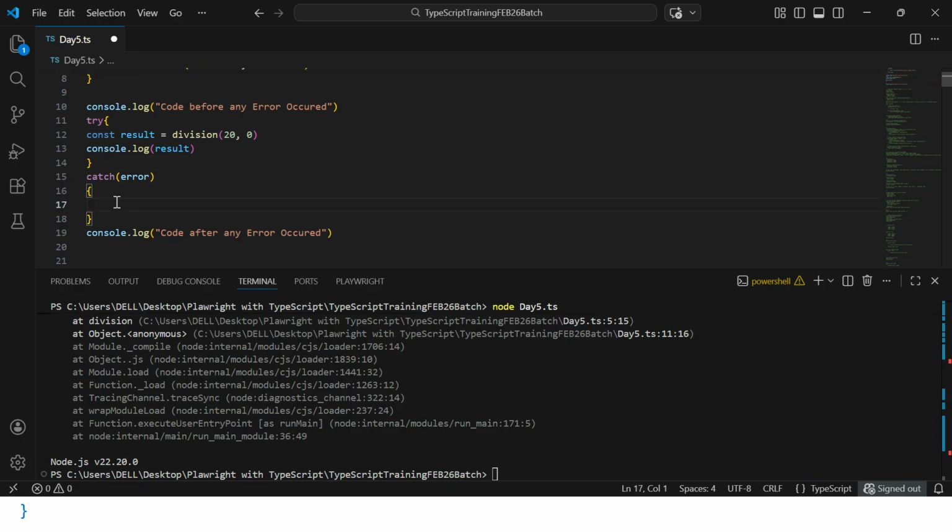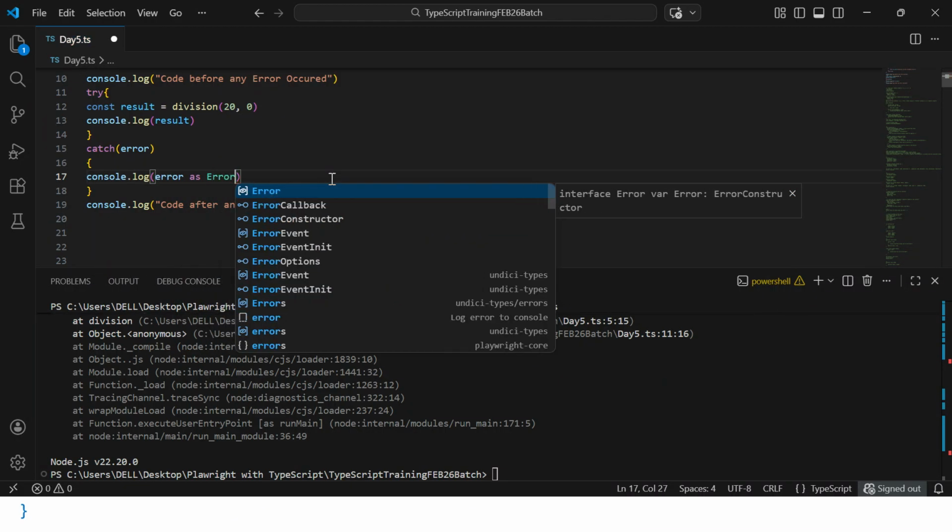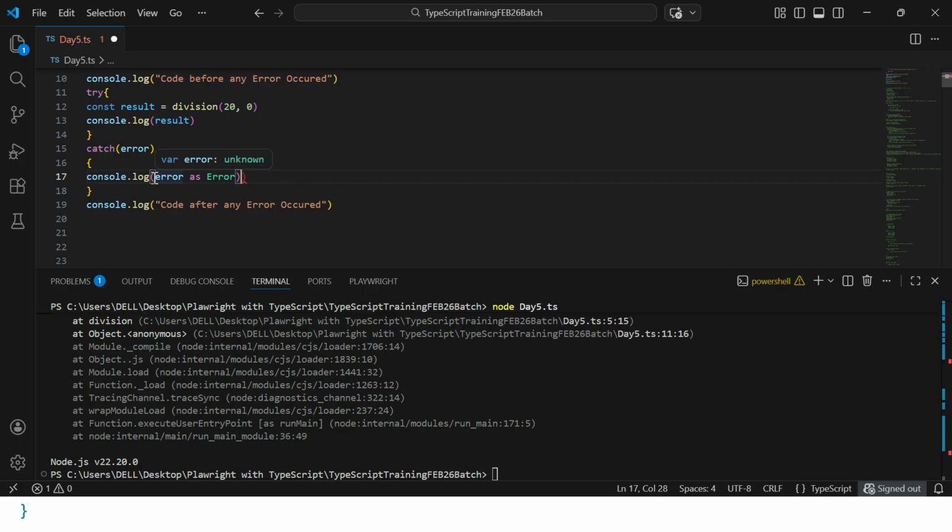Here I can do console.log, "that error occurred", and we can get the error as error. This is the syntax you need to use, and here you need to pass error dot message, so that the message will be retrieved from the error.